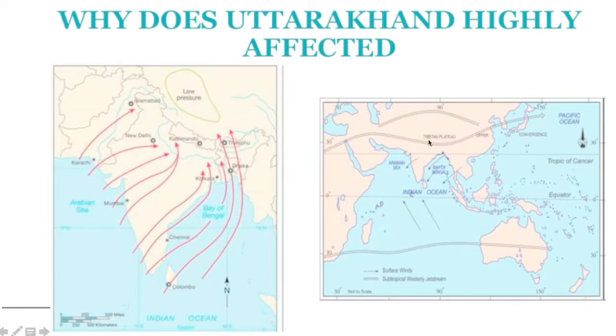Now, for monsoon, what do we need? For monsoon, we need shifting of this southern arm of STJ to north. Once this southern arm of STJ shifts to north, we have pretty good rainfall. If again it comes back, in that case we have monsoon break in India. So for good rainfall in India, I'm talking about monsoonal rainfall, what we need is shifting of this southern arm to north of the Himalayas.